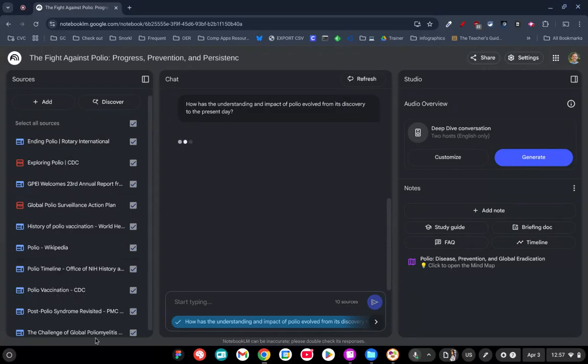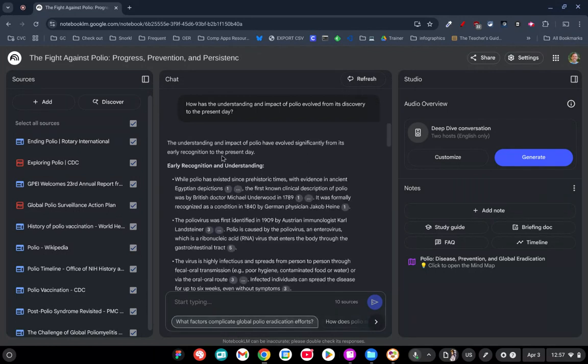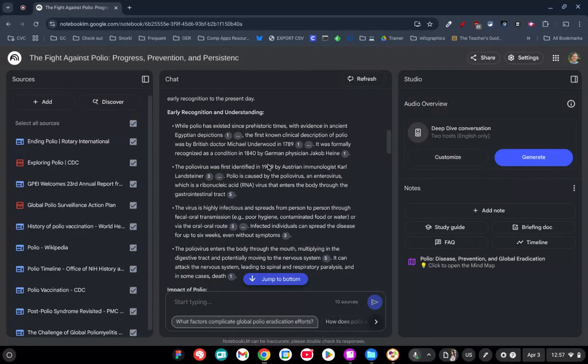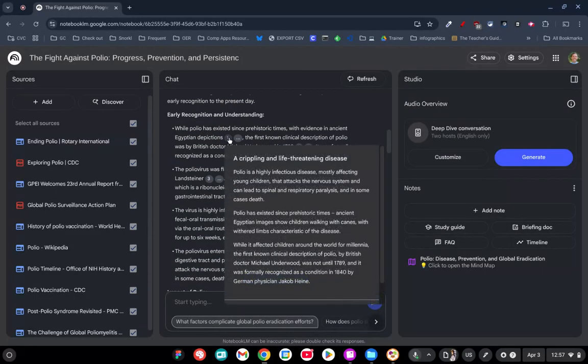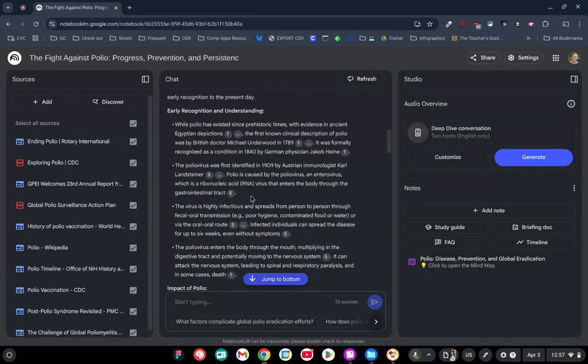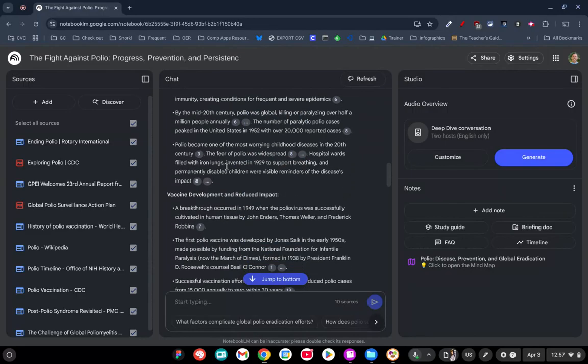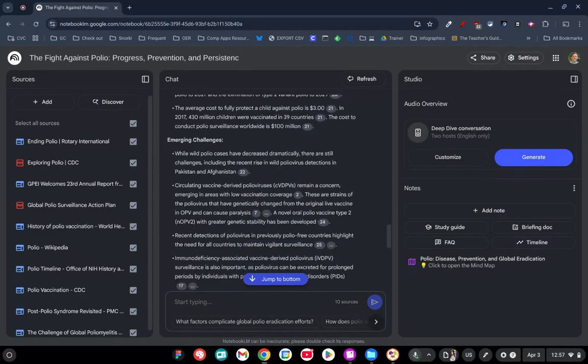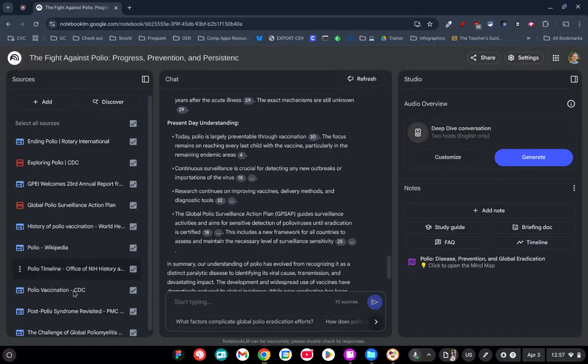It's going to pull from these sources over here and give me an answer. So we go right here, and you can see that it's telling me where it got this information from, which source it used to find this information. You think we have all these sources.